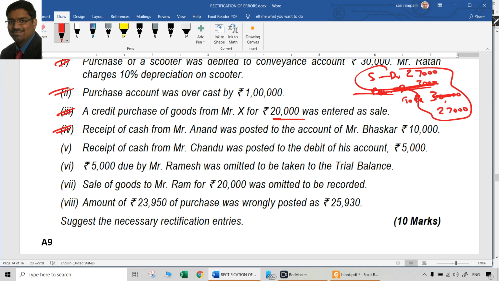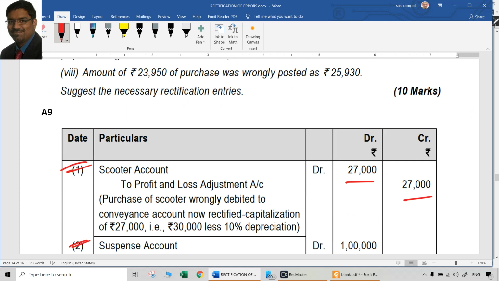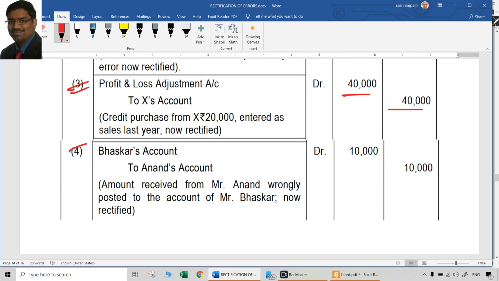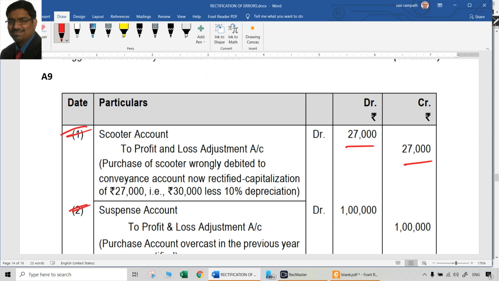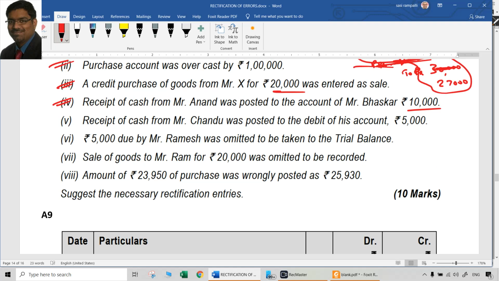Then receipt of cash from Mr. Anand was posted to the account of Mr. Bhaskar 10,000. So we received cash from Anand. So cash account at R to Anand account it should have been, but it was posted to Bhaskar account. Bhaskar account unnecessarily was credited. Now we have to debit it. Anand account was supposed to be credited, but it was not credited. Now we have to credit it. So Bhaskar account at R to Anand account should be the rectification entry. Amount is 10,000.